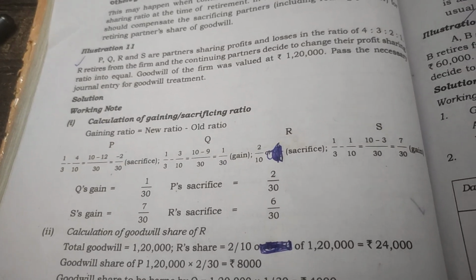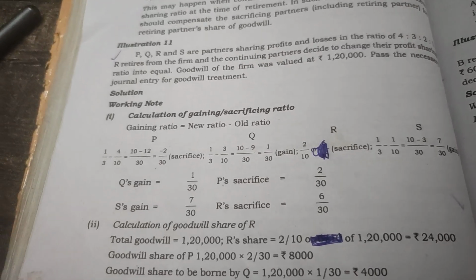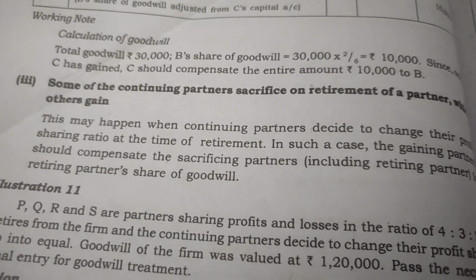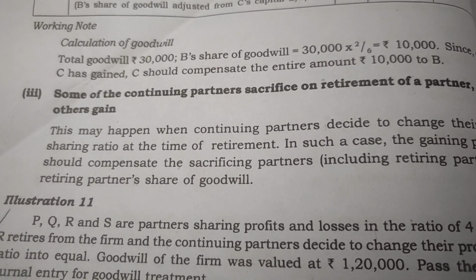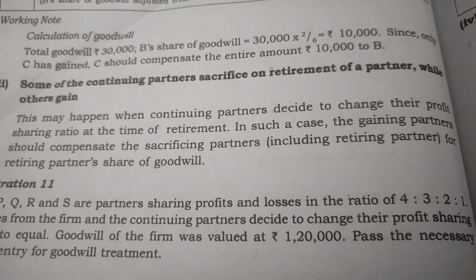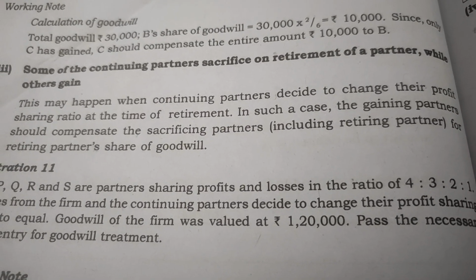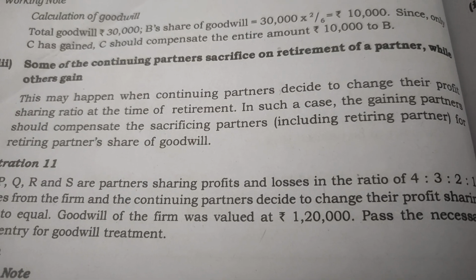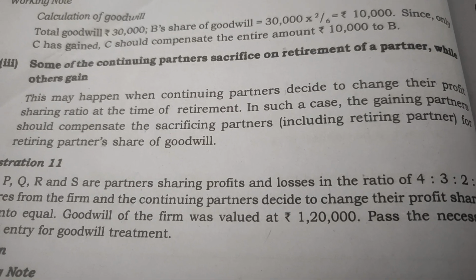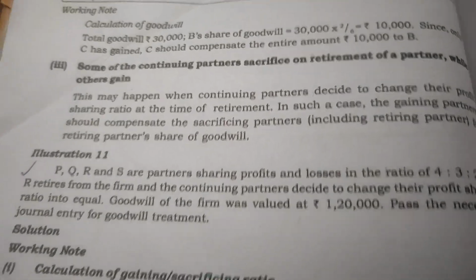In the previous classes, we were discussing the treatment of goodwill in the case of retirement of a partner. Two cases we have already discussed. The third case is where some of the continuing partners sacrifice on retirement of a partner while others gain. This may happen when the continuing partners decide to change their profit sharing ratio at the time of retirement. In such a case, the gaining partners should compensate the sacrificing partners, including the retiring partner, for the retiring partner's share of goodwill.